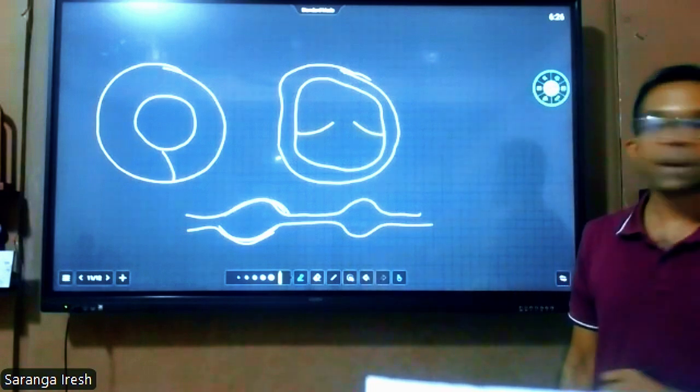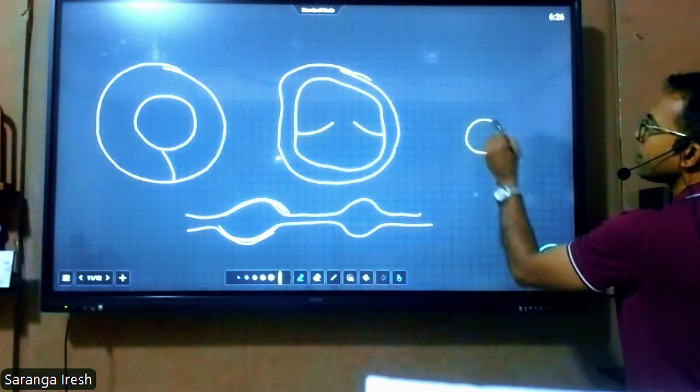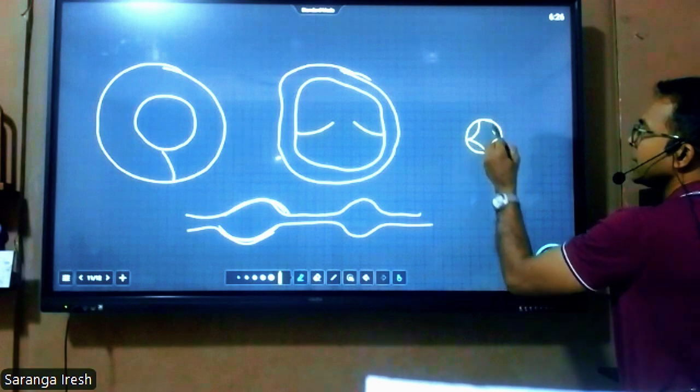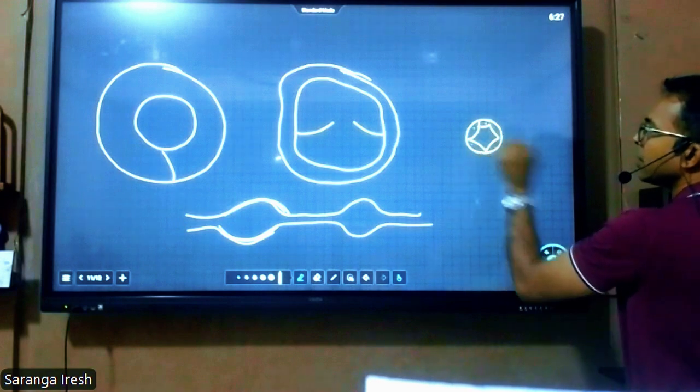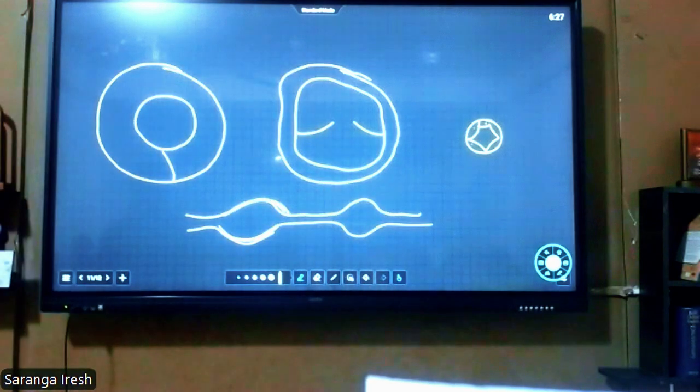Okay. The other one is the capillary. Capillaries are the smallest blood vessels and they are made up of single cell thickness. Their wall is single cell thickness. When we study the capillary wall, the wall is single cell thickness.